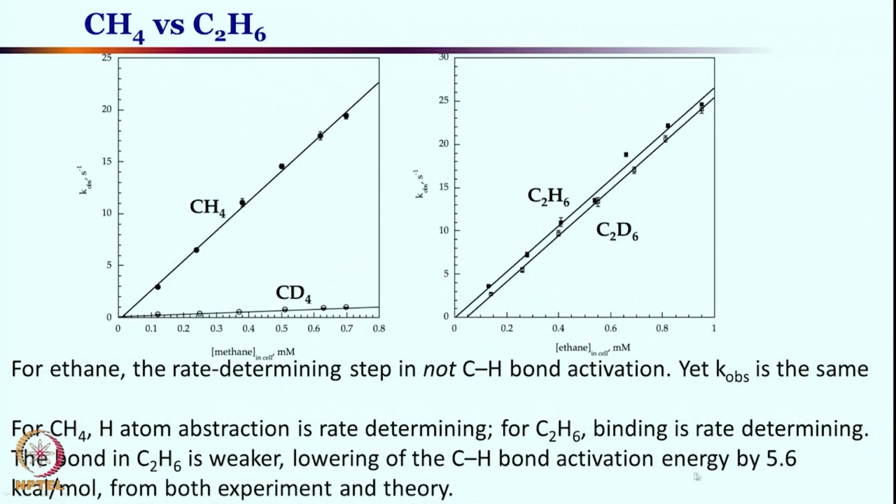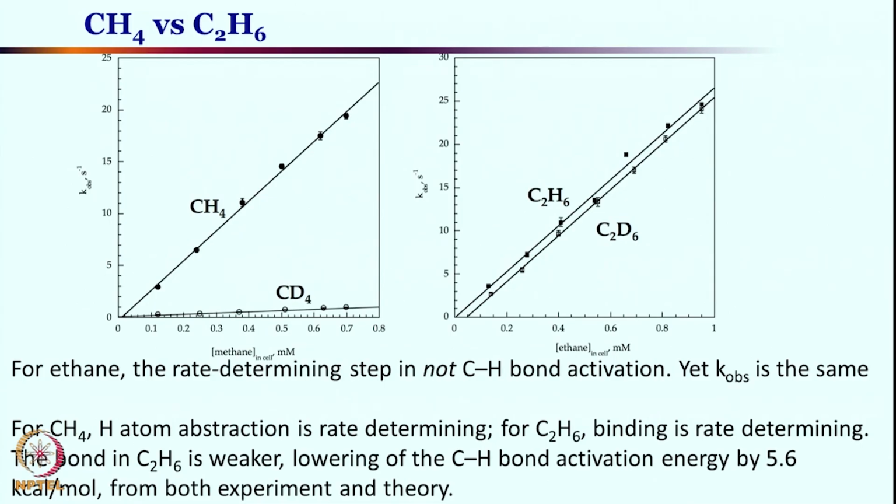In any case, for C2H6, as we are discussing, the binding is the rate determining step. The C-H bond in C2H6 is weaker, significantly, I would say by nearly 5 to 6 kcal compared to CH4. CH4 was 104 kcal per mole, and the C-H bond breaking in C2H6 or ethane would be something like 104 minus 6, let us say 98 or 99 kcal per mole. So this is also saying that C-H bond dissociation is not the rate determining step. That means C-H bond dissociation is relatively easy, which can be proved by experiment and theory.